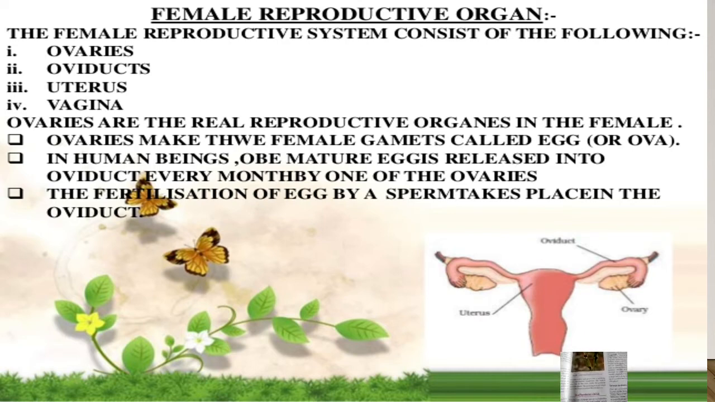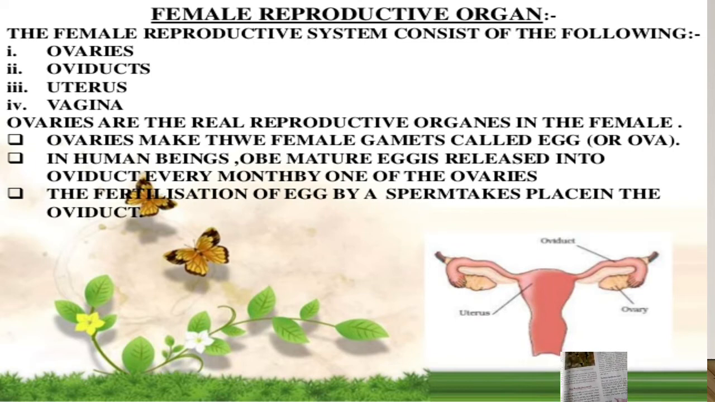Ova are produced by a pair of ovaries which are located in the lower part of the abdominal cavity. Each ovary is attached to a hollow muscular organ, called the uterus, by an ovarian ligament. Only one ovum is released every month